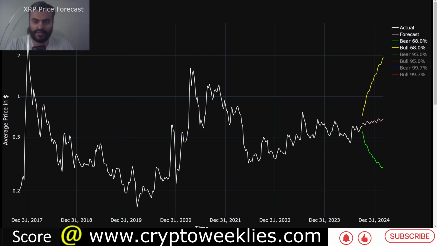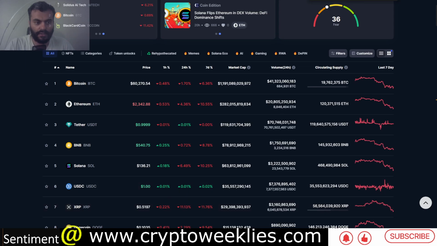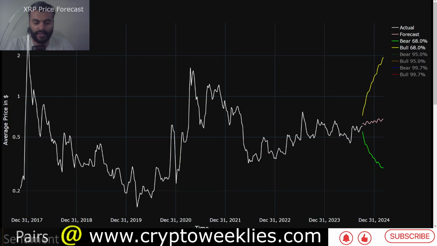Right now the price of XRP, if you can check over here, is coming in at around 51 cents, again a decline of about 11% over the last 24 hours. In terms of the forecast, the model's base case says that the price action could be between 61, 62 cents to about 68 cents between now and early March of 2025. In terms of the bear case, the price action could be between 30 cents and about 54 cents, and the bull case is between 72 cents all the way to about $1.88.